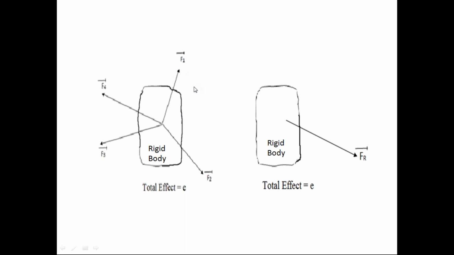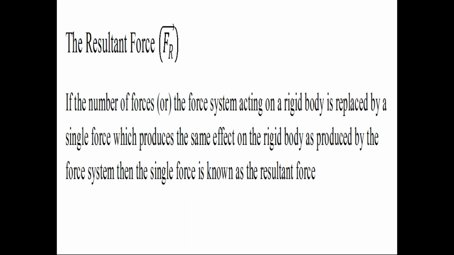If the number of forces acting on the rigid body is replaced with one force without changing the effect on the rigid body, we call this one force the resultant force of this number of forces. Resultant force is Fr bar, because force is a vector quantity. These number of forces are F1 bar, F2 bar, F3 bar and F4 bar. Now look at the definition of the resultant force. Check that definition, everyone. The resultant force is represented as Fr bar.